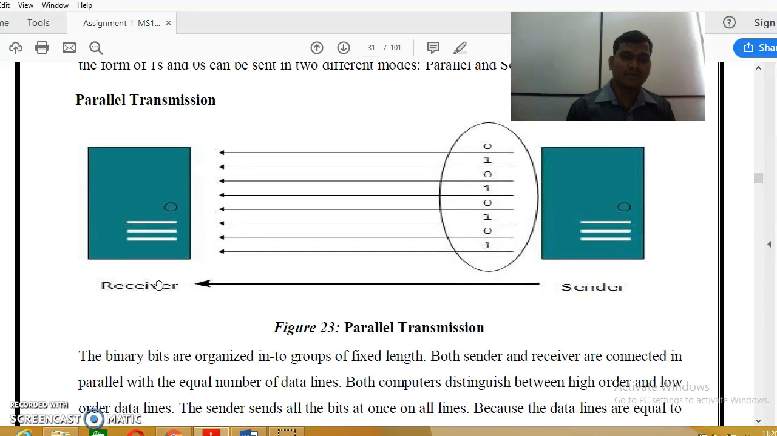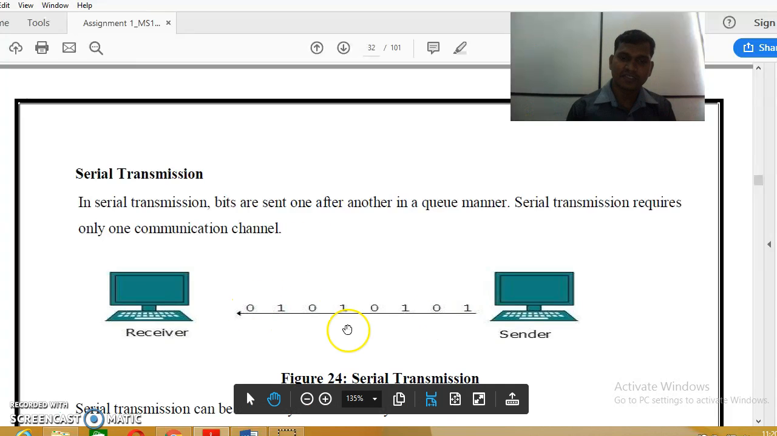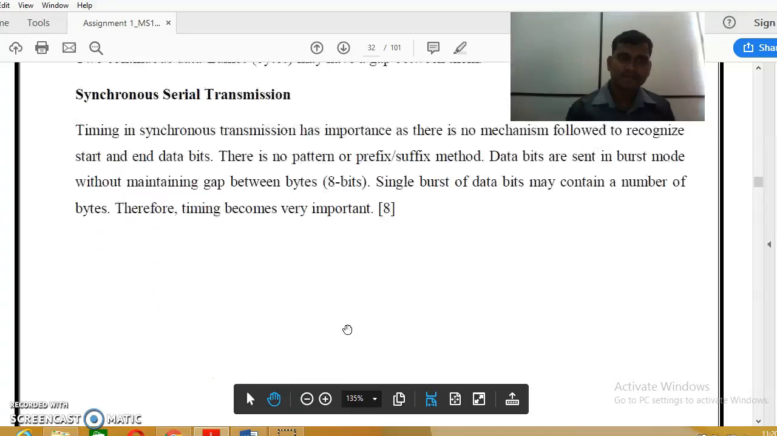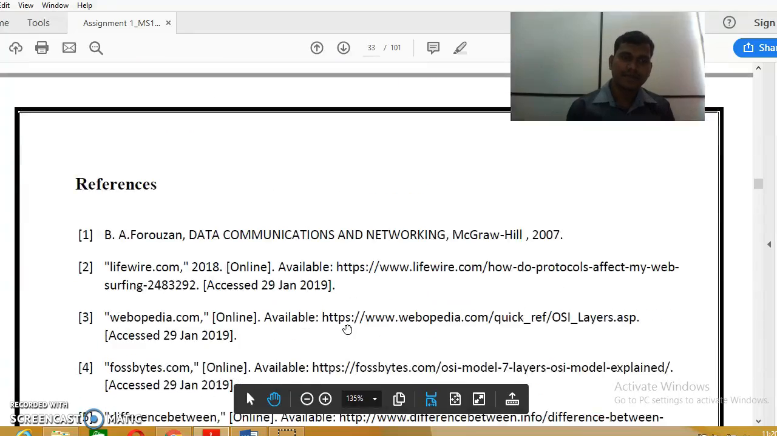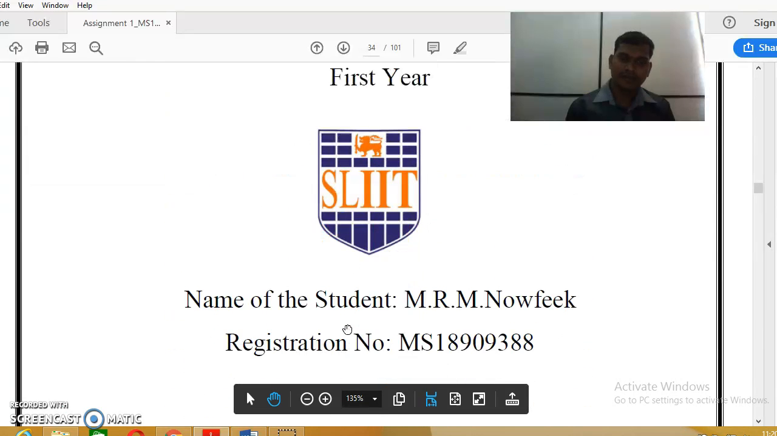Transmission mode. There are different kinds of transmission mode. This is the parallel transmission. At the same time, it is going, right? Then it is the serial transmission. Synchronized transmission.